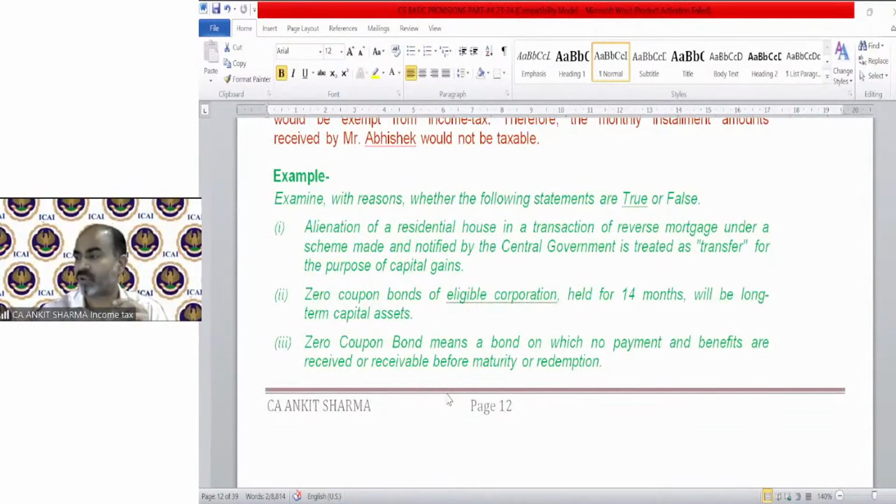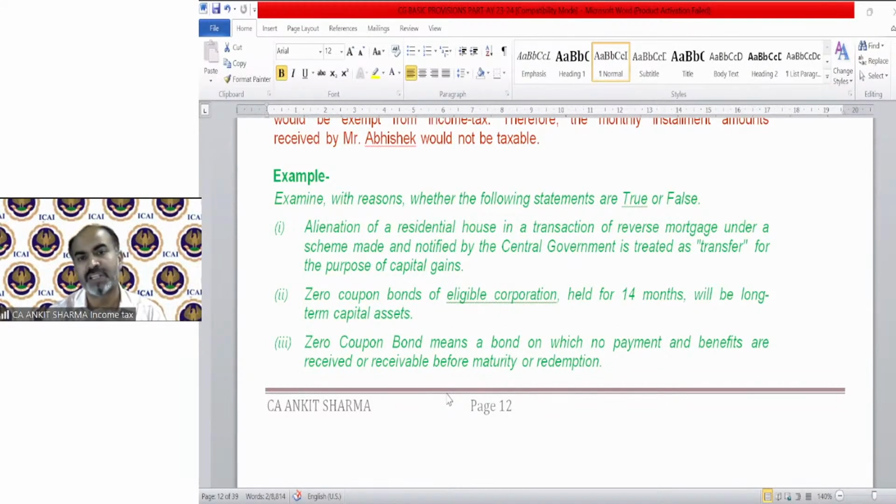You need to tell whether this is true or false. Alienation, that means disposal of a residential house in a transaction of reverse mortgage under a scheme made and notified by the central government, is treated as transfer. The answer is no. This is false.